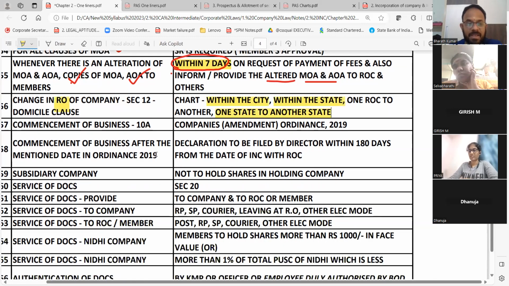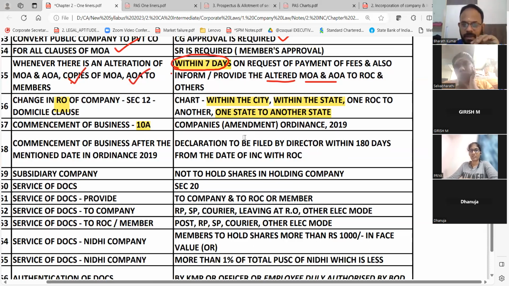Section 10A is crucial. These 2 points are there. What did I tell you for 10A? There was an ordinance passed in 2019. What they did is, if at all you are commencing the business after this ordinance, Avasara Sattam. That means without the parliament, they will try to come up when it is very crucial or important. When the houses of the parliament are not there, they can still pass an ordinance and do it.